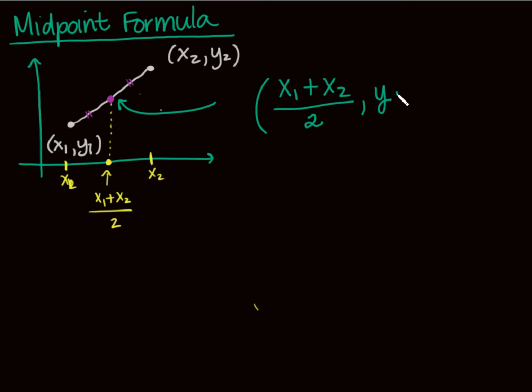So I want you to remember that midpoint, if I ask you to find the midpoint of something, that means I'm asking you for a point, hence the name midpoint. If I'm asking for distance formula, you're just going to get a number out. Midpoint formula is going to actually give me an ordered pair. I hope that makes sense.